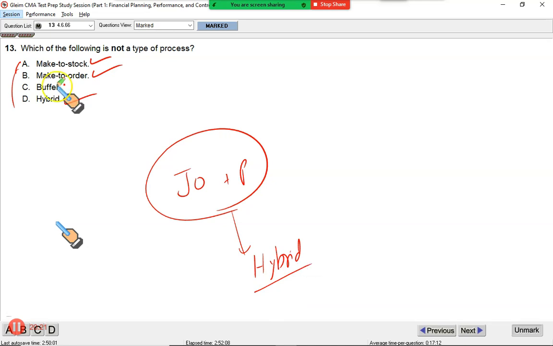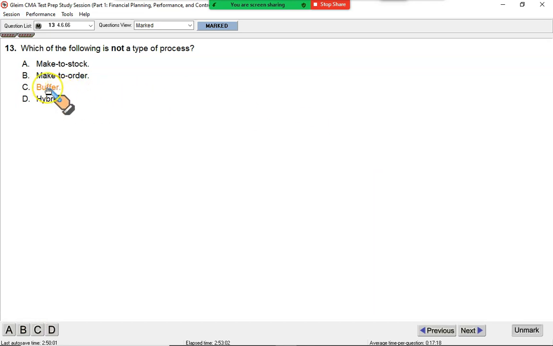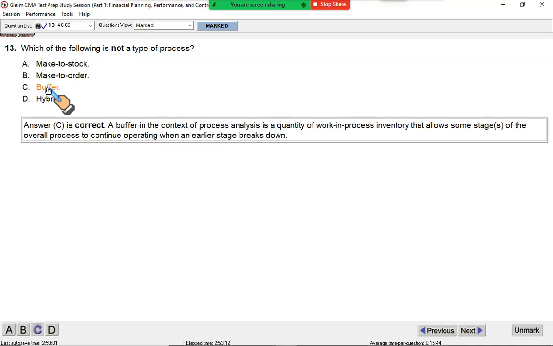So yes, A is a process, B is a process, D is a process, but C is not a process. C is called buffer, a minimum stock that you should have so that production should continue. So buffer is basically not a process. Rather, buffer is another name we use for safety stock, the stock that you should always have so that in case there is a delay in delivery, your production doesn't stop, right?